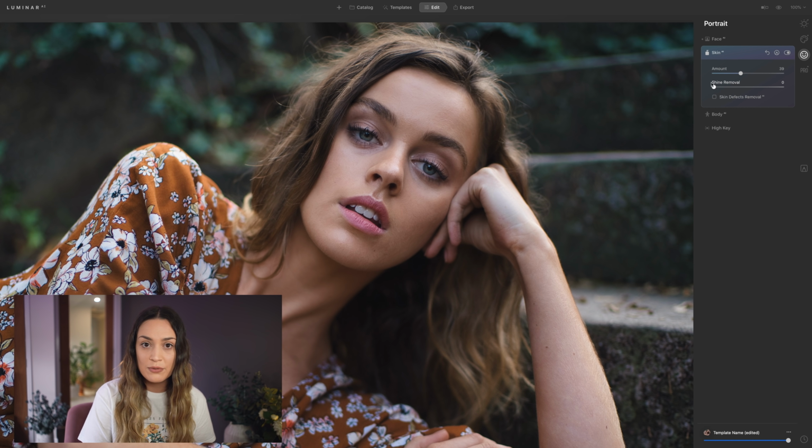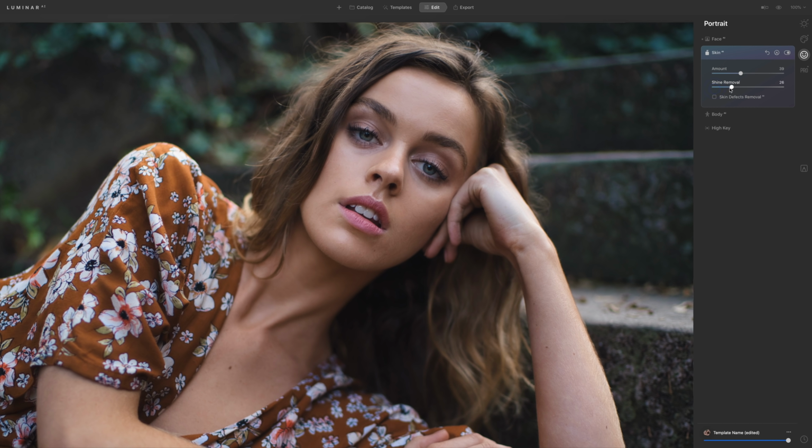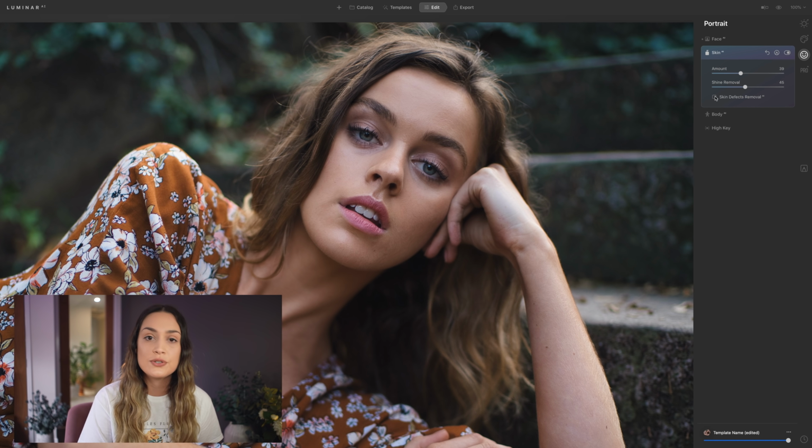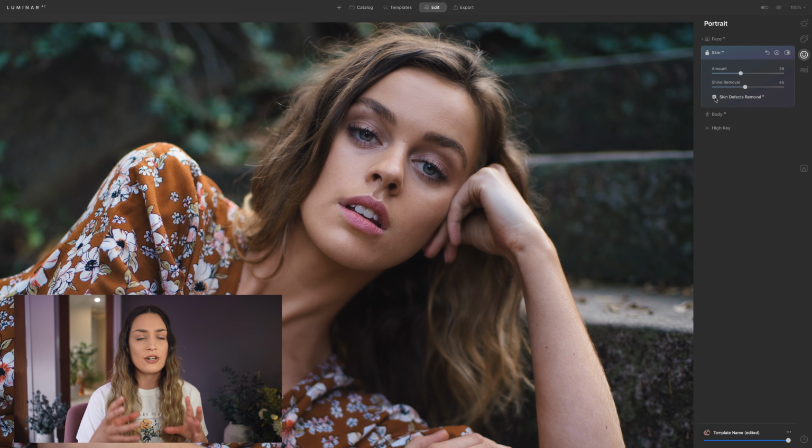We also have a shine removal tool as well. As you can see, we do have a little bit of shine here on the nose. So if I bring up that slider, it's just going to dull down any of those very bright spots on someone's face. And then we do also have a skin defects removal AI tool where you can tick it and it will automatically analyze the image and get rid of any blemishes or marks on someone's face. If there are any marks that weren't picked up by the skin defects removal button, you can use the erase function that we were using earlier in the video just to get rid of any other specific spots that you wanted to adjust in a photo.